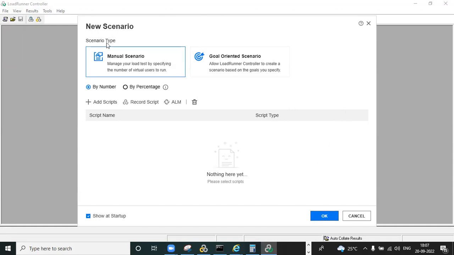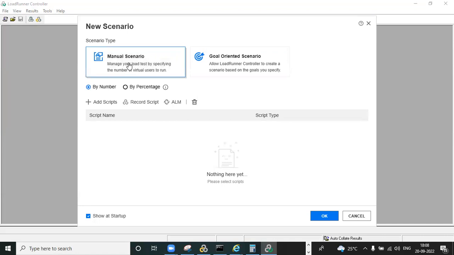And we can see the scenario type. We have two scenarios. One is the manual scenario, one is the goal-oriented scenario. Manual scenario means you design the scenario yourself, like how many users, everything you need to design yourself. Goal-oriented scenario means the controller itself designs the scenario automatically. We will never go into the goal-oriented scenario because we need to design the scenario ourselves, like the number of users, the ramp up, ramp down duration, and how long we need to execute. So we always go with the manual scenario only.